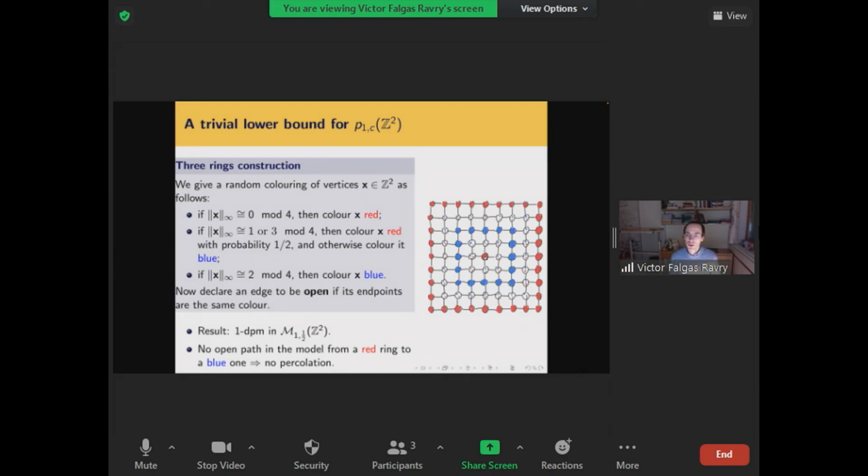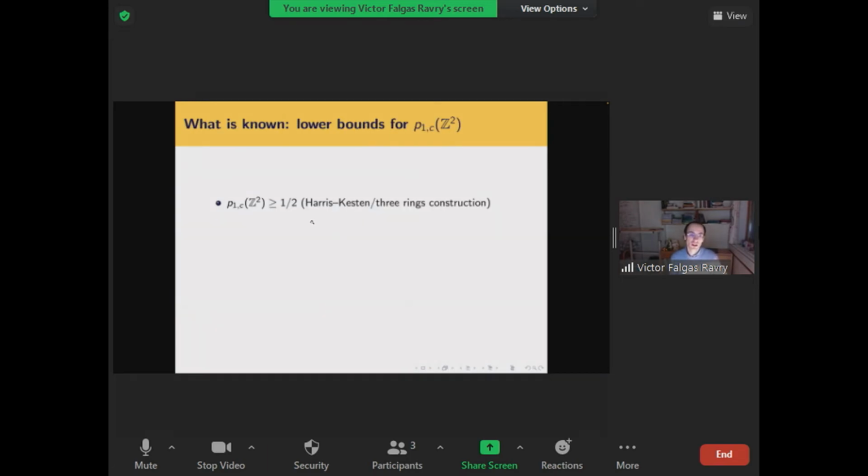So if you thin appropriately inside the blue ring, you do get a one-dependent model. And in this model, there's no open path from a red ring that crosses a blue ring. So every component lives squashed between either two red rings or two blue rings, and in particular is finite. So this trivial construction shows you that the one-dependent critical probability for Z squared is at least 1/2.